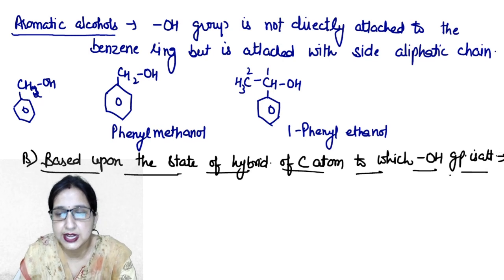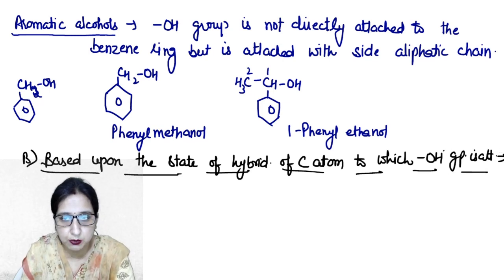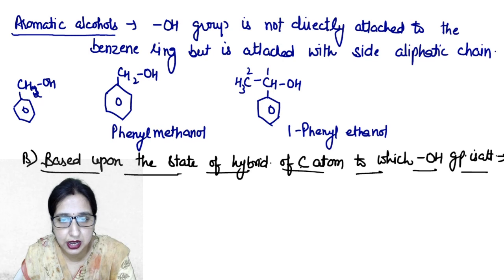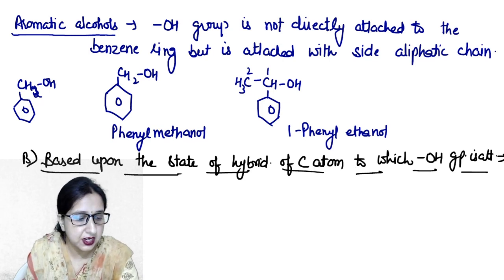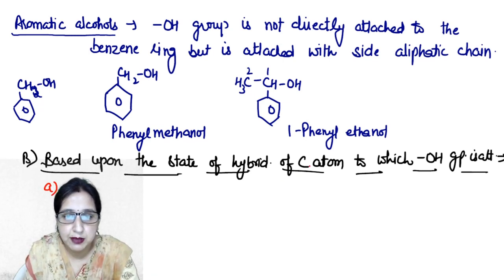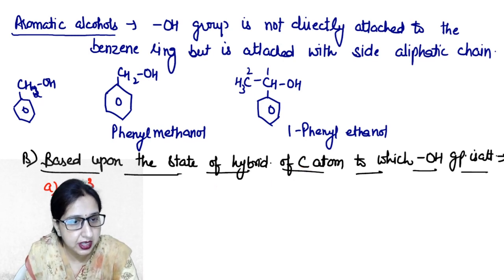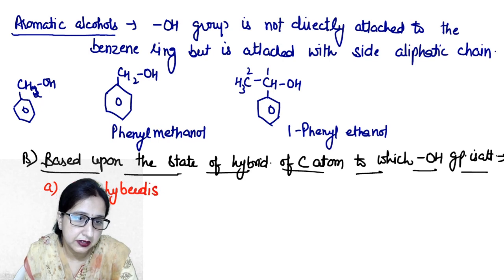It is found that sometimes the hydroxyl group is attached to a carbon which is sp3 hybridized, and sometimes it is sp2 hybridized. So first we will discuss the case in which the state of hybridization of the carbon is sp3 hybridized carbon atom.